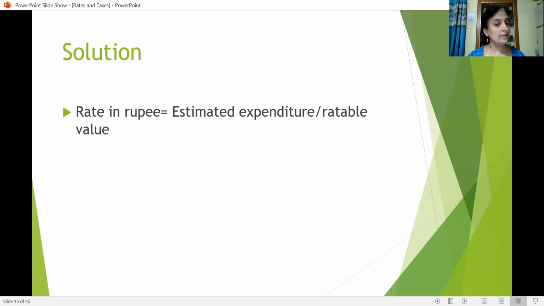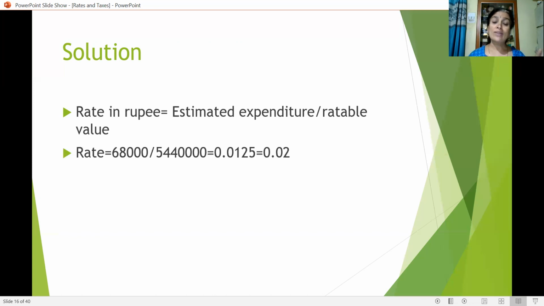Rate in a rupee is equal to estimated expenditure divided by rateable value. So the estimated expenditure is given, that is 68,000, and the rateable value is also given in the problem. We should divide it and we will get 0.0125. Always the rate should be adjusted to the next paise.